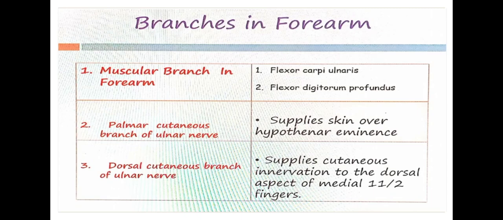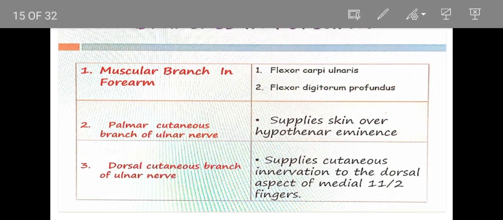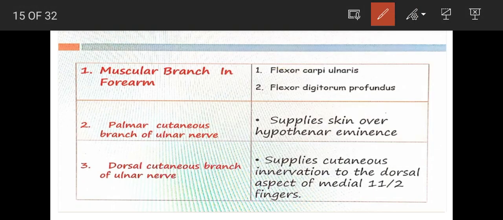The muscular branch innervates only two muscles: flexor carpi ulnaris and flexor digitorum profundus. This is very important. Flexor digitorum profundus, only the medial half, because the lateral half is supplied by the median nerve. So the ulnar nerve supplies flexor digitorum profundus only in its medial half.